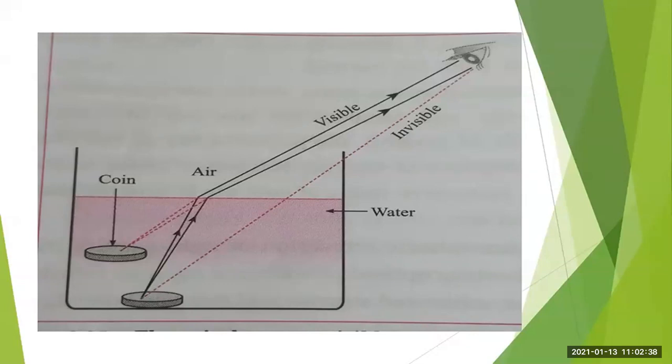Got it? So in both the above activities, the observed effects are created due to the change in the direction of light. Remember this. In both the activities, that is of the pencil and the coin, this has occurred due to the change in the direction of light while coming out of water. As light rays travel from water to air, they bend away from the normal. So light changes its direction when going from one transparent medium to another transparent medium, and this is called the refraction of light. Got it?